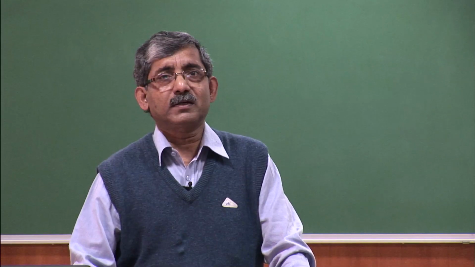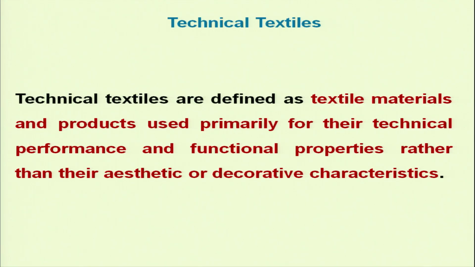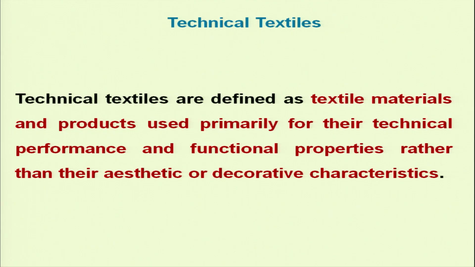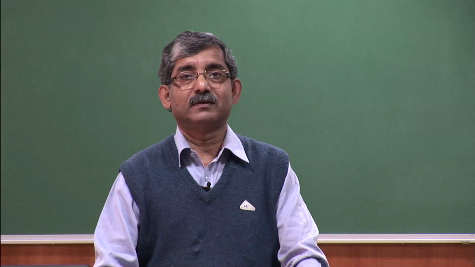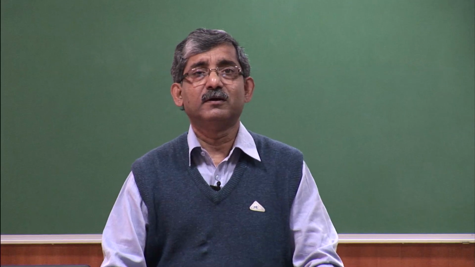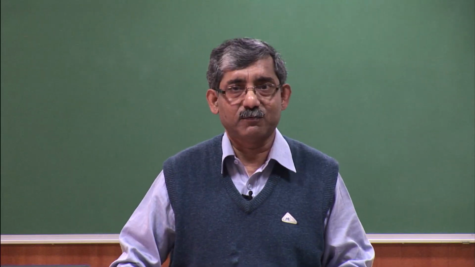So, what is technical textiles? It is defined as textile material and products used primarily for their technical performance and functional properties rather than aesthetic or decorative characteristics. For apparel or home furnishing, we use aesthetic and decorative parameters, but technical textiles are basically meant for performance and functional properties.